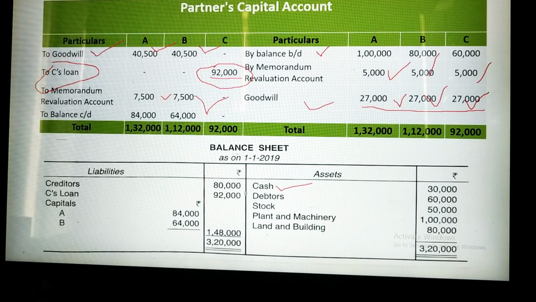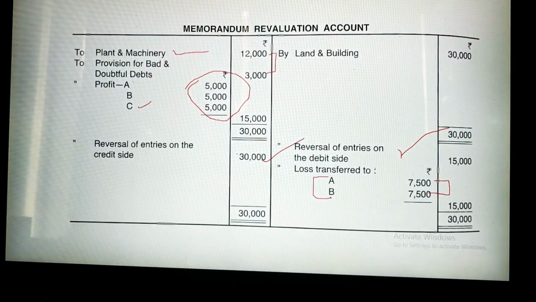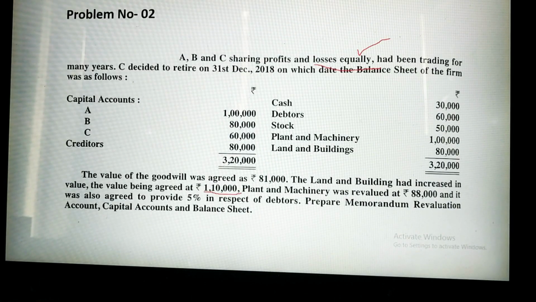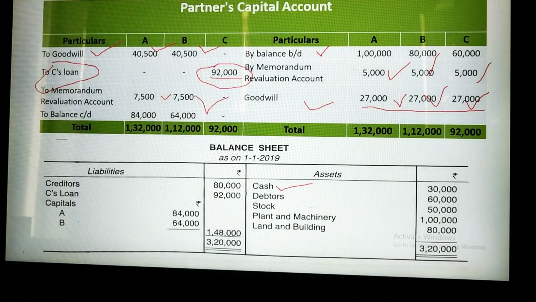But you can see here the same values we have taken from the question, like cash, debtors, stock, and the same value 3,20,000 I have taken. We have made no changes. Why? Because we have already made these changes earlier in the memorandum and reversed the entry. Hereafter it is not required. That's why, in this second case, when the partners don't have a desire to alter the values of assets and liabilities, there are no changes.